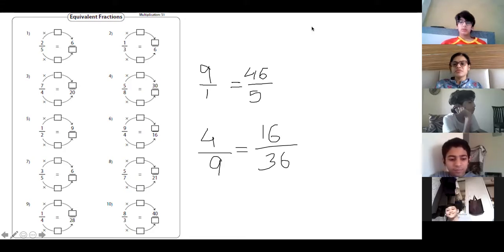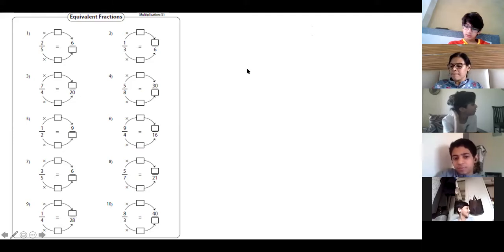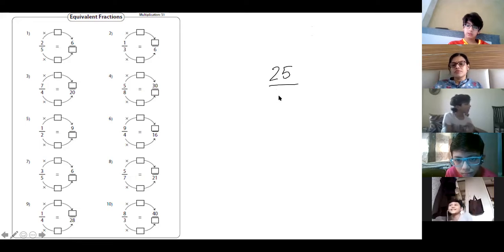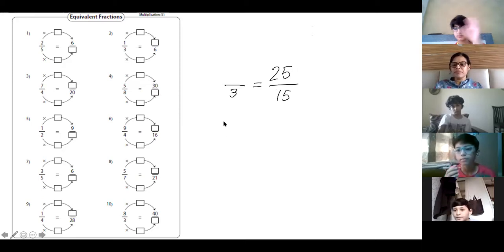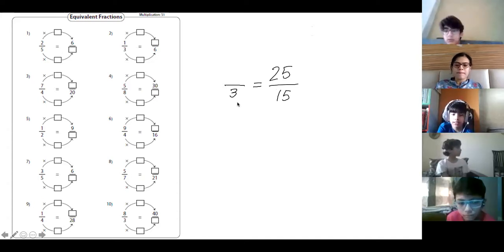Continue. Ma'am, give me one sum, please. Okay, one more sum I'm giving. 25 upon. What will come in the numerator, Juveria? 3 5s are 15.